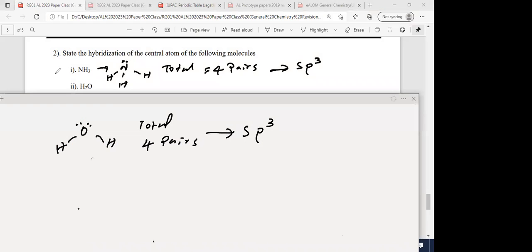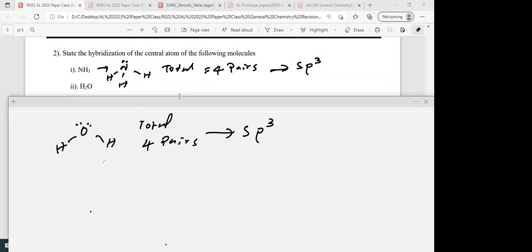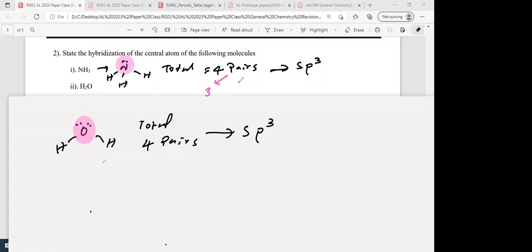Total pairs in water, 4 pairs around the oxygen atom. Therefore, hybridization is always limited to the central atom. We are talking about the hybridization of the central atom. So how does it become 4 pairs? 3 bonding pairs and 1 lone pair. I put LP, I put BP, bonding pair. 3 bonding pairs and 1 lone pair.